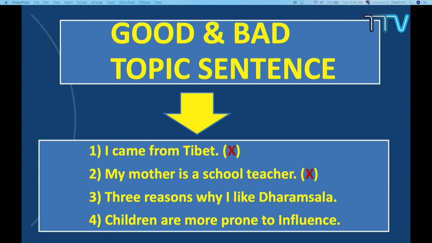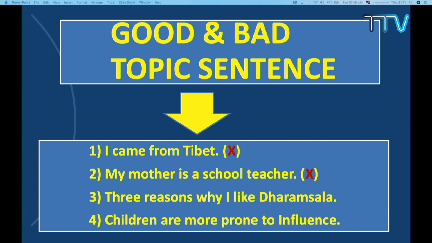So this may be some kind of proposition. This is the main idea, and in the following sentences you can give many supporting details on why you like Dharamsala. A topic sentence should be like this. And the fourth one is "Children are more prone to influence." How? Now you have to support this. This is a good topic sentence. Now basically you get some idea.